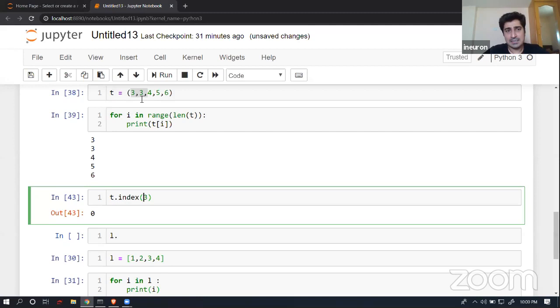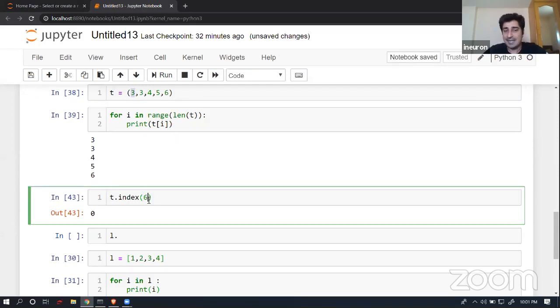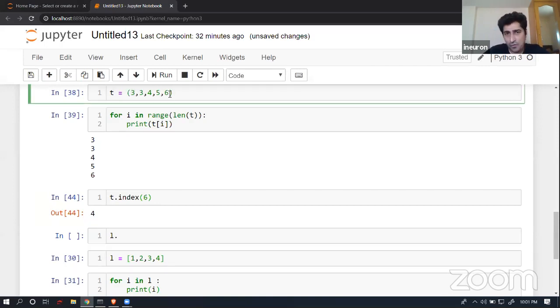I know that there is a 3 which is occurring twice over here, but it is always going to return the first occurrence. Let's suppose I'm looking for the index of 6. In that case, for sure, the index of 6 is equal to 4. So 0, 1, 2, 3, 4, as simple as that. So the index function's behavior is the same inside a tuple as well as a list. Nothing new over here, no need to learn anything new in this particular place.